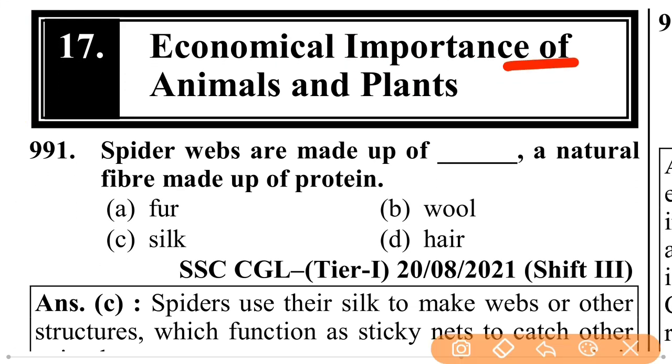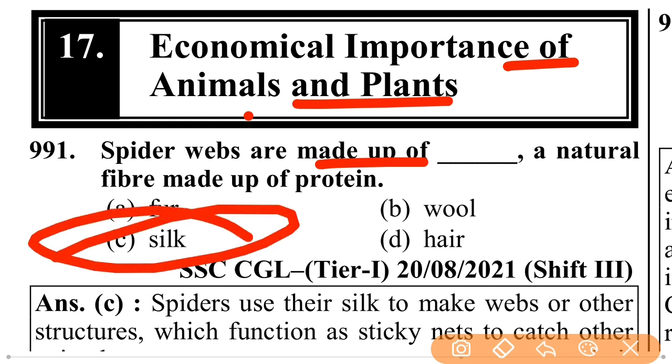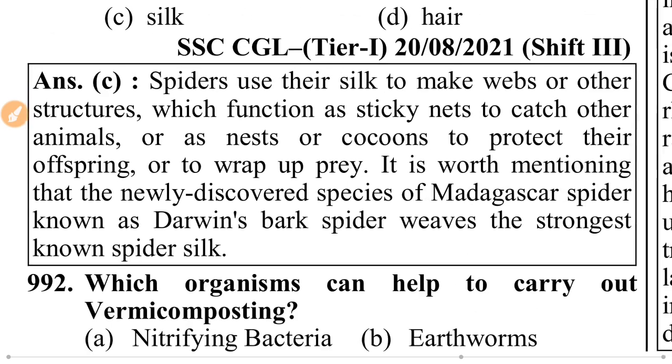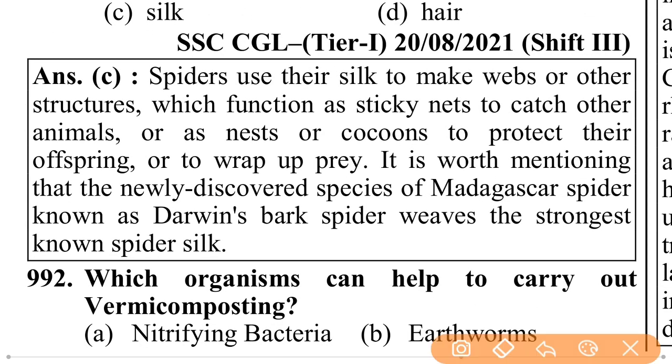Economic importance of animals and plants. Spider webs are made up of silk, a natural fiber made up of protein. Spiders use their silk to make webs or other structures which function as sticky nets to catch other animals, or as nests, or cocoons to protect their offspring or to wrap up prey.